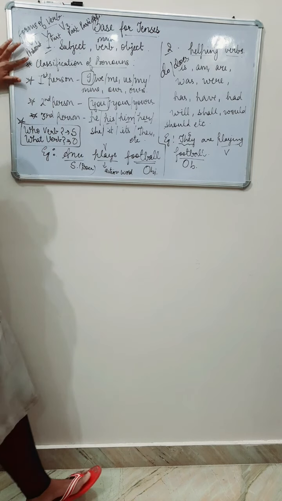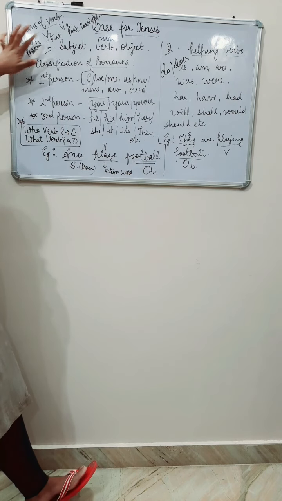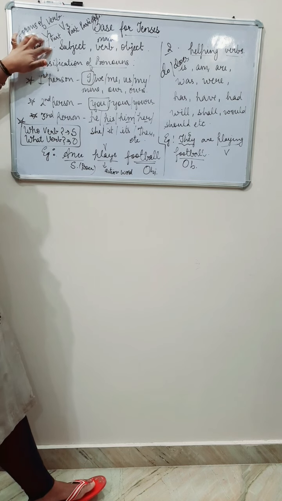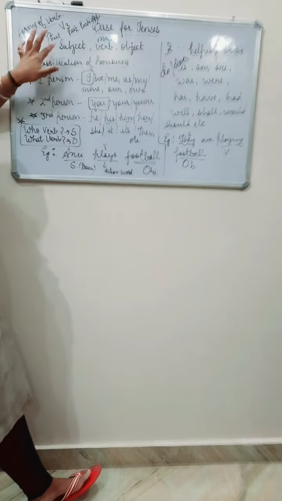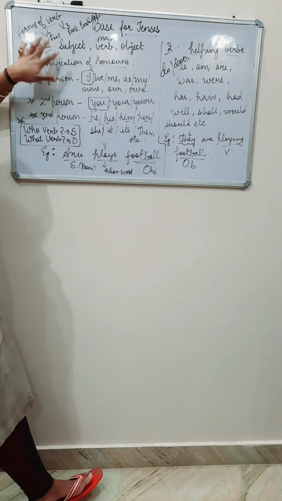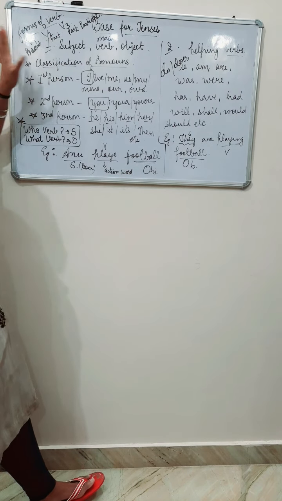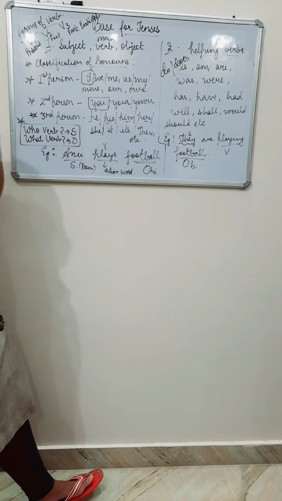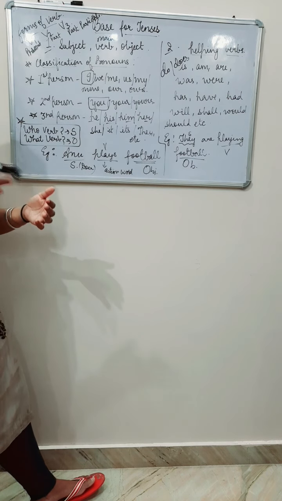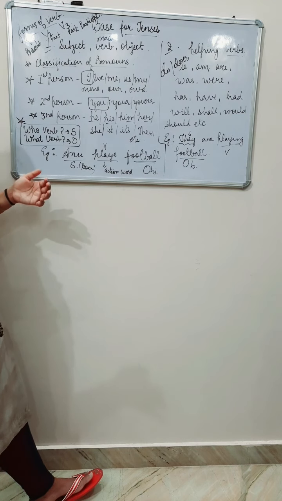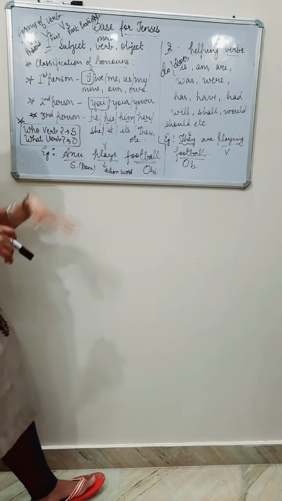The first form of verb is known as present form, second form of verb is known as past form, and third form of verb is known as past participle. So you have a chapter in your book, forms of verbs. You have to learn those, or read those verbs. By a number of readings it will be retained in your mind. So I hope this is clear to all.